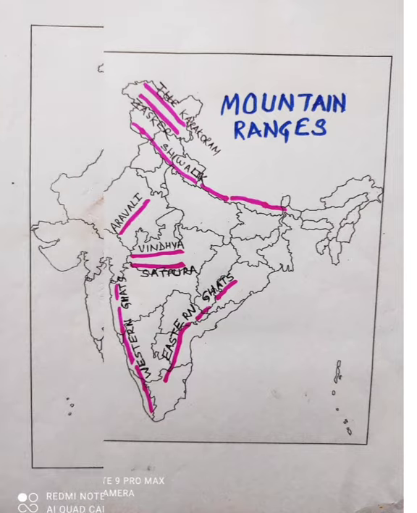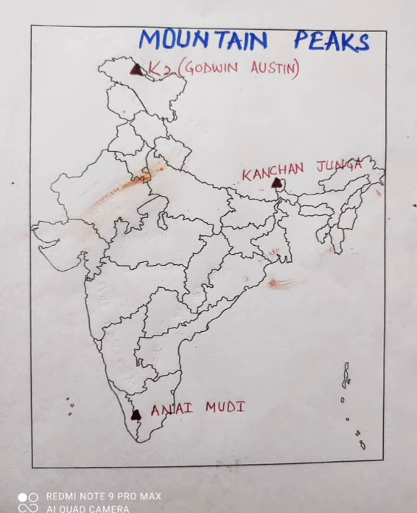Now friends, let's talk about mountain peaks. In our exam, three mountain peaks are important. In the northernmost region, you can see K2, which is also known as Godwin Austen. Its height is 8,611 meters and it is the highest mountain peak of India.